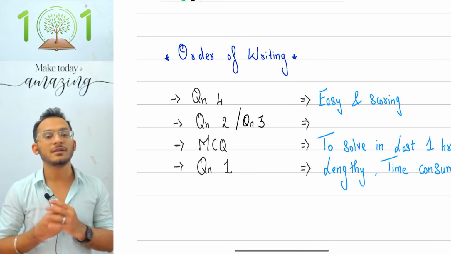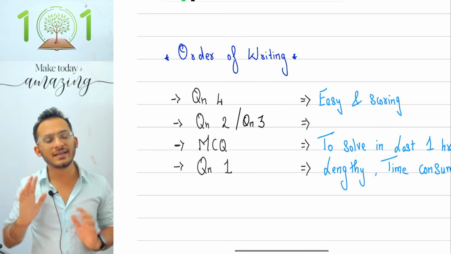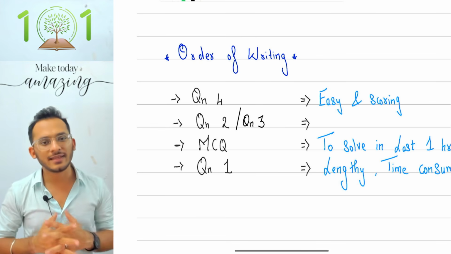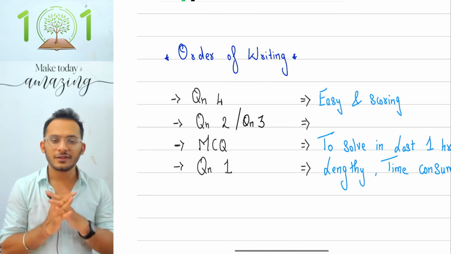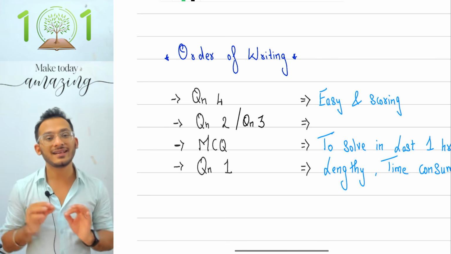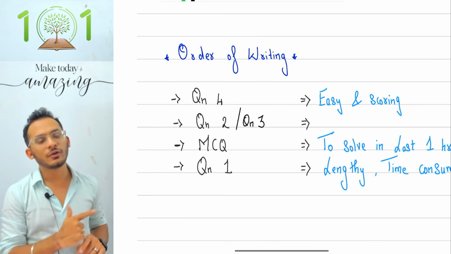Once you have done this, you might have moved on to IDT and completed a good part of IDT as well. At which stage, my request is very simple. When the clock hits 4, and you have just 1 hour pending, stop everything. Please stop everything. Stop writing your descriptive answers.